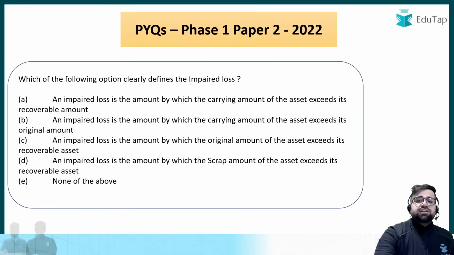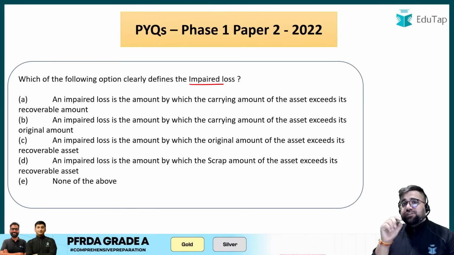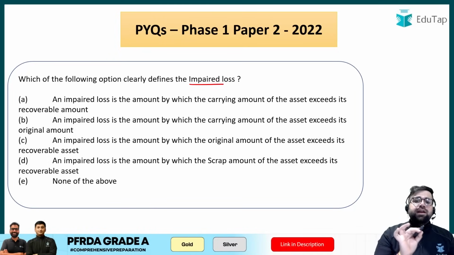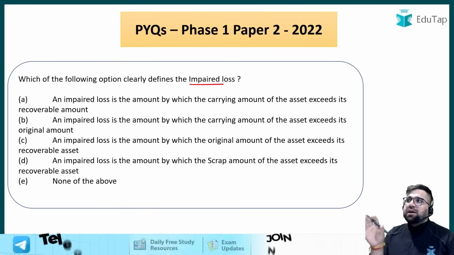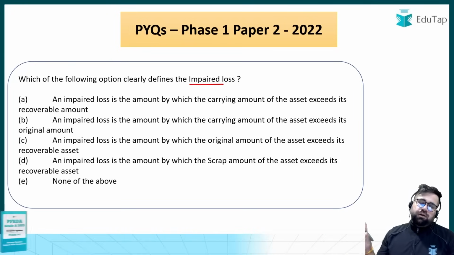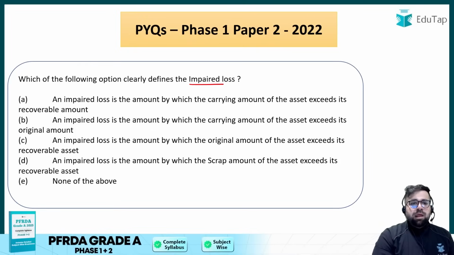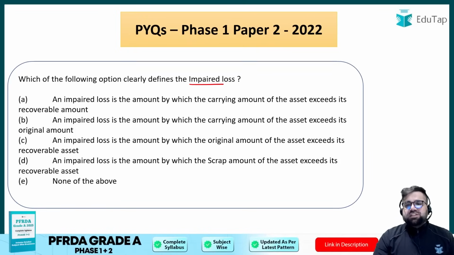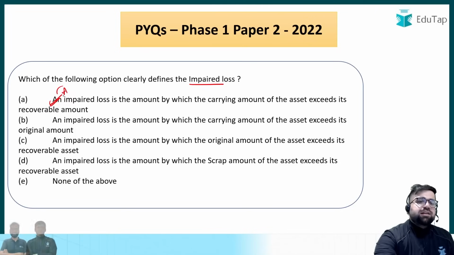Impaired loss is generally for your, I would say what, assets which you keep. And if you see, impaired loss is basically like your carrying amount for the asset becomes more than the recoverable amount, if I'm not wrong. Yes, now let's read the options. An impaired loss is the amount by which carrying amount of the asset exceeds its recoverable amount. Yes, this will be your right answer.